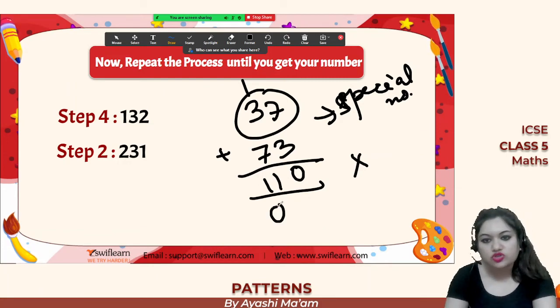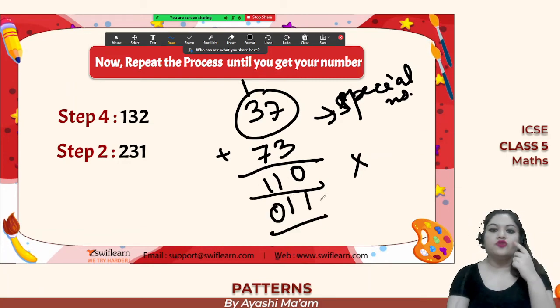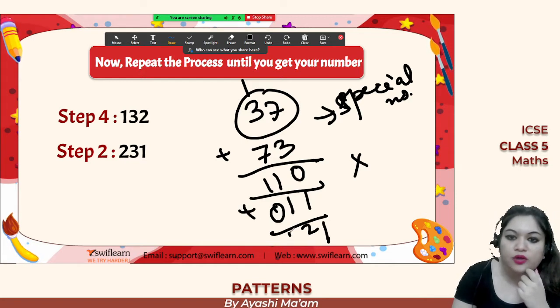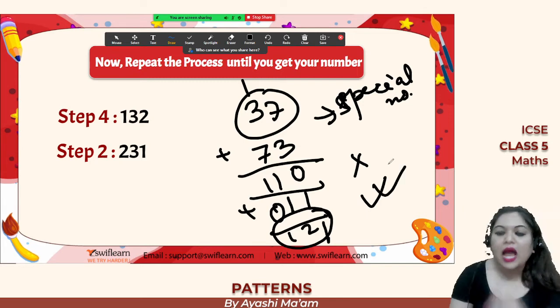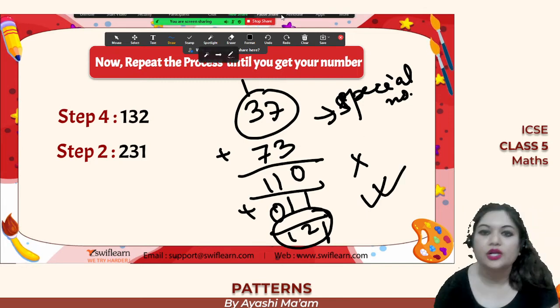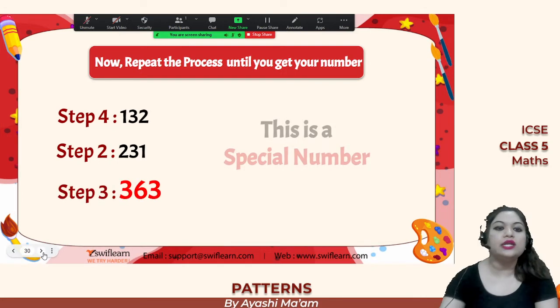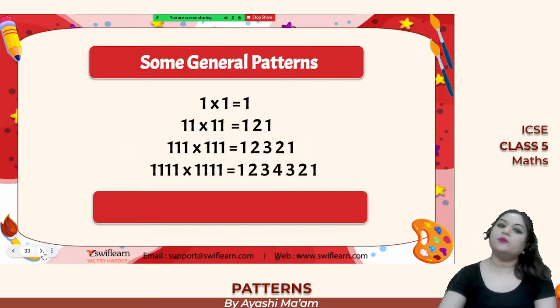Now you reverse this 110, so you will get 011, right? If you reverse 1 1 0, you will get 0 1 1. Now you simply add it, so now you are getting 1 2 1. Therefore now this 1 2 1 is a special number. Got it? This is how we can change any number into a special number. So until you get the special number, keep on repeating the process.